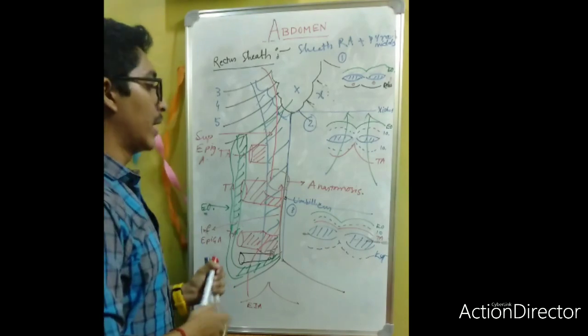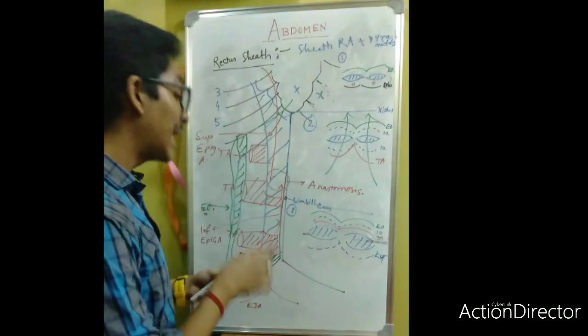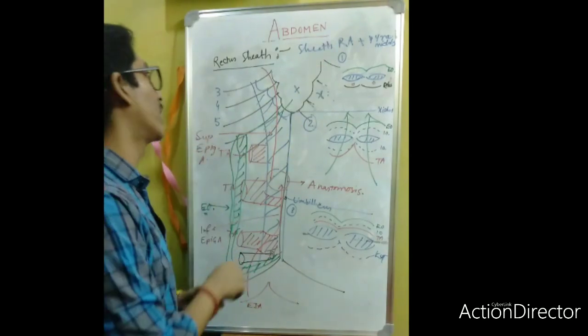So that's it. What are the contents? How does the rectus sheath form? What is the clinical importance of the rectus sheath? Very important.